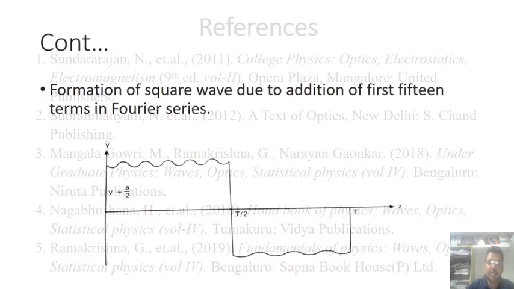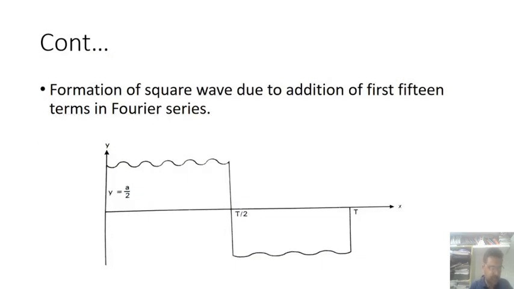Next, after knowing this concept, we can explain the Fourier theorem. The resultant of the first 15 terms of the equation nearly approaches a square wave, but not exactly a square form.